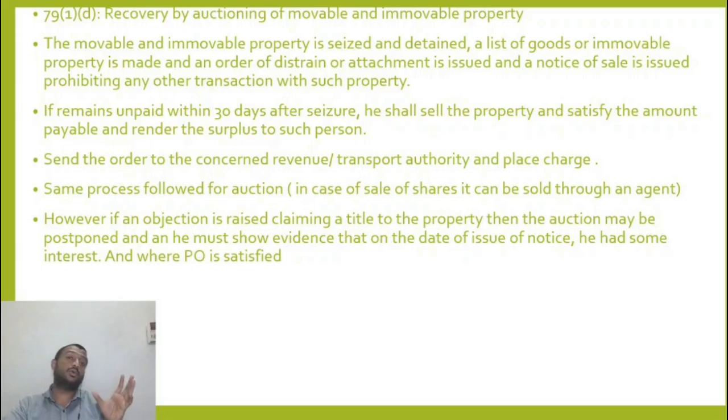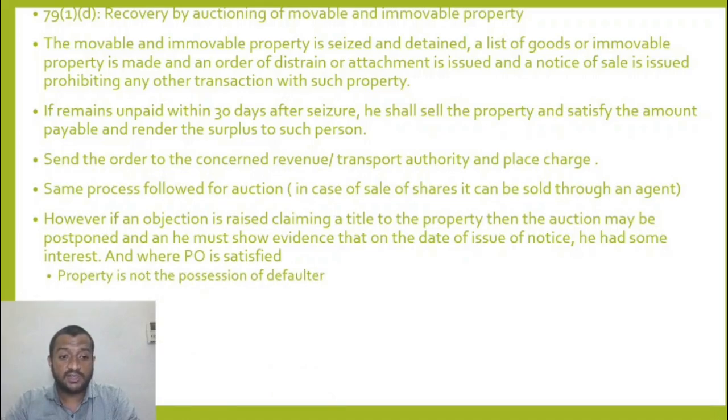So he has to show the evidence that on the date of issue of notice of seizure, I am the owner. So that is what he has to prove. If he proves that after that date he is the owner, I will not consider it. On the date of notice, he has to prove that he is the owner. He had some interest. Okay, if he is satisfied that the property is not in the possession of the defaulter.